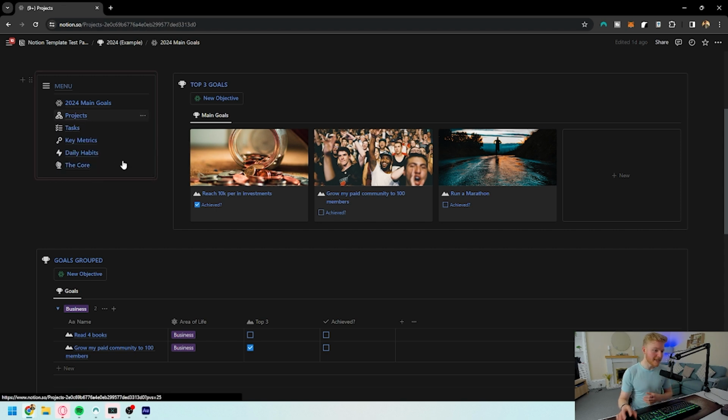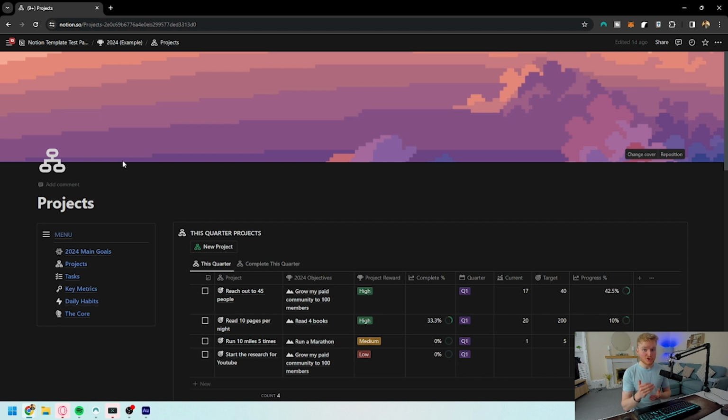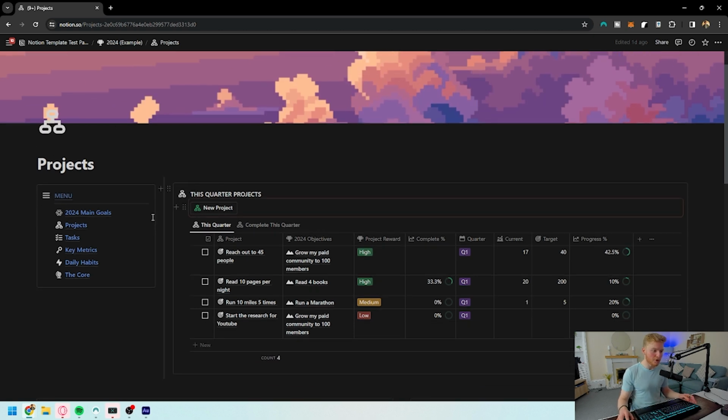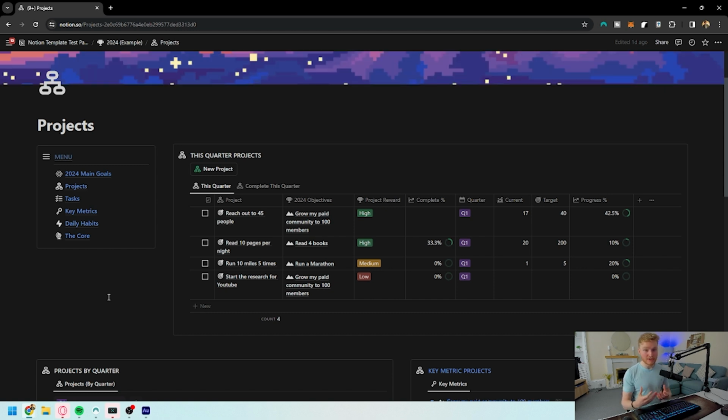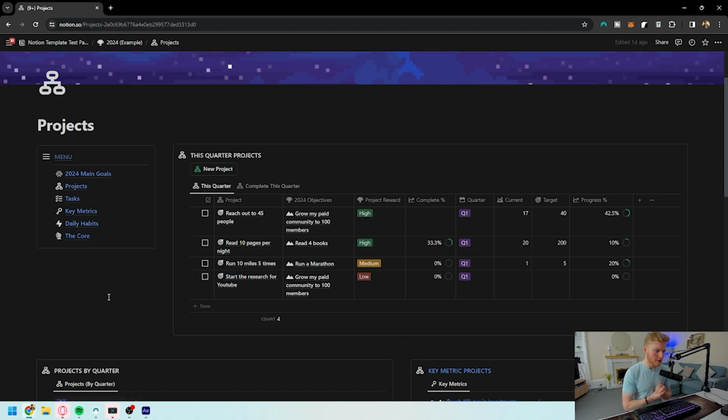If we come into projects, these are going to be related to the goals that we have set out for the year. The projects are going to dive a little bit deeper into what we're doing, and there's a few things to discuss of how we can use this to our advantage and how we can make this really, really useful for what we're doing.